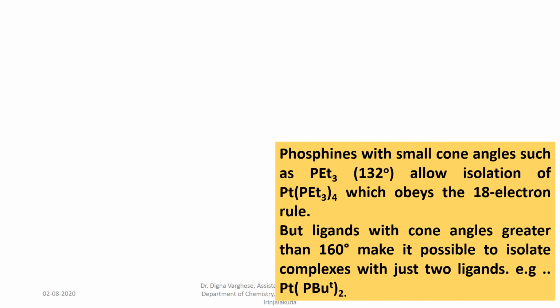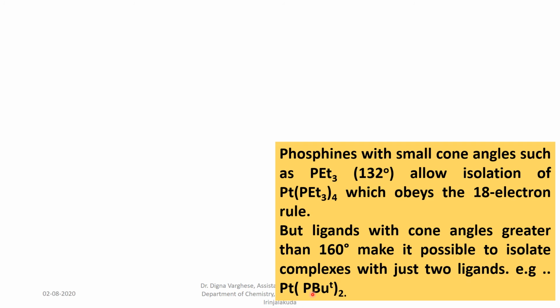Phosphines with small cone angles, such as triethyl phosphine, which has only 132 degrees, allow the isolation of platinum tetrakis(triethyl phosphine), which obeys the 18 electron rule. But ligands with cone angles greater than 160 degrees make it possible to isolate complexes with just two ligands.